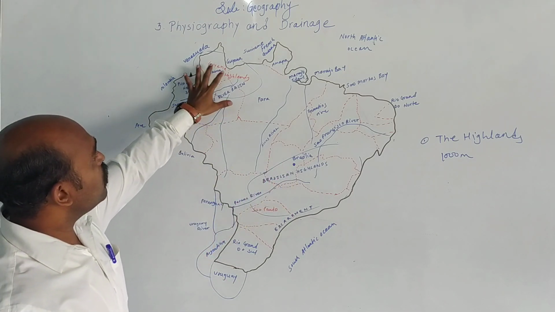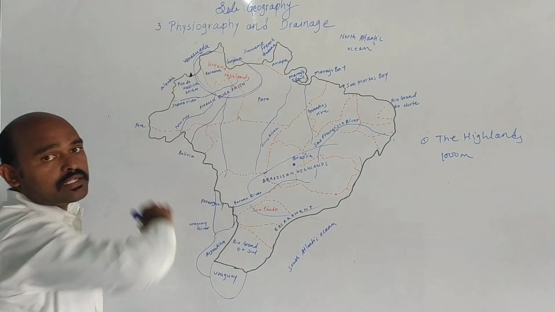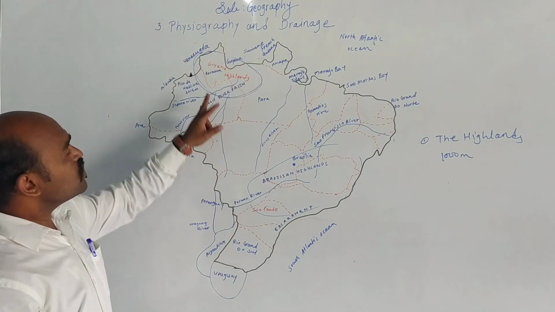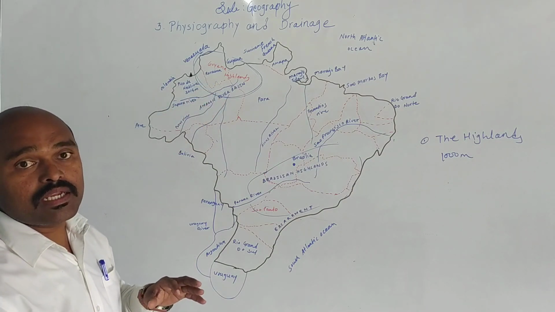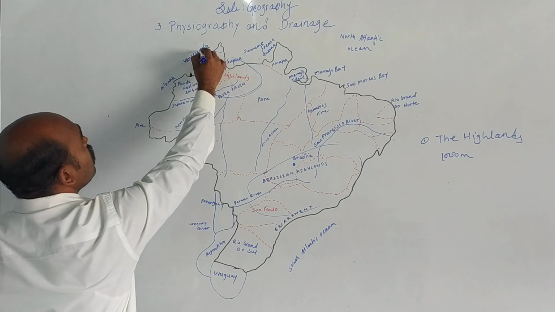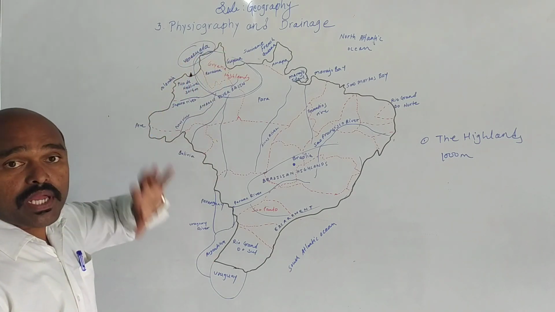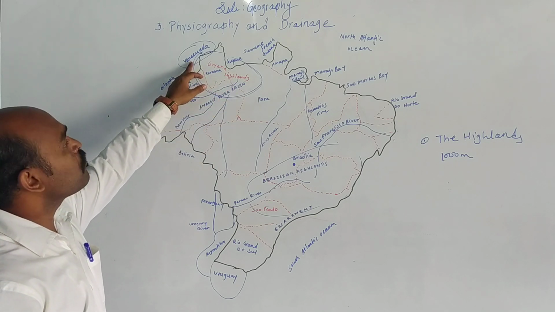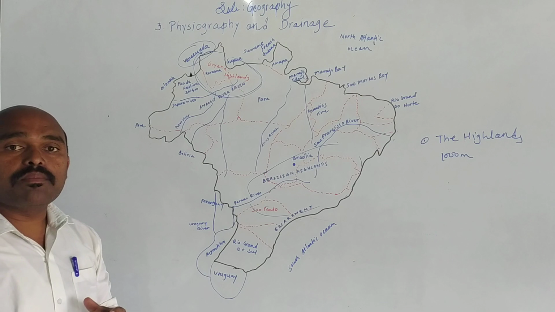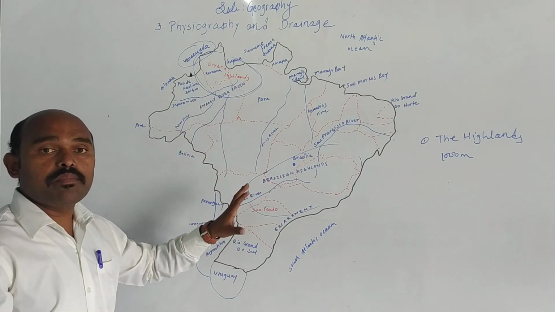Now let us understand about the Guiana Highland. The main part of the Guiana Highland lies in Venezuela. Venezuela is the country. As India has some neighboring countries, likewise Brazil also has some neighboring countries.